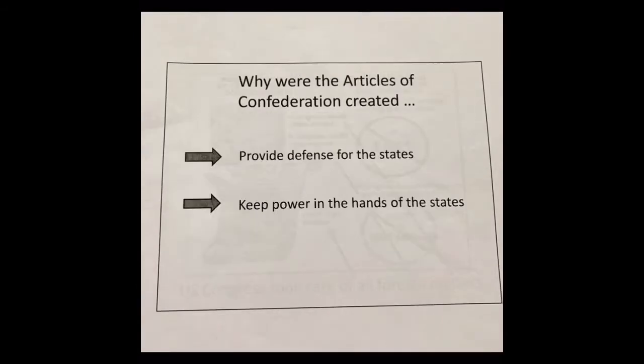In the Confederation government that our nation set up, it had two goals: provide defense for the states, protect us from the British, help us win the war, and the second one was keep the power in the hands of the states. The states needed to be powerful. That was the whole goal of a confederation, and we were scared of a strong national government and a strong leader. We didn't want to have a king and a monarchy like we just broke away from.